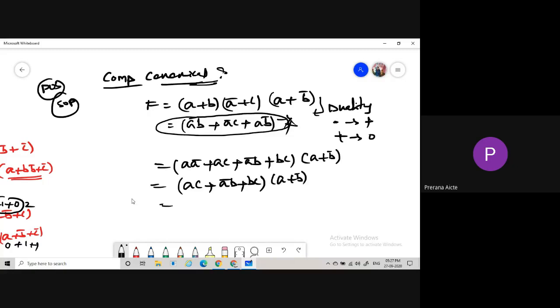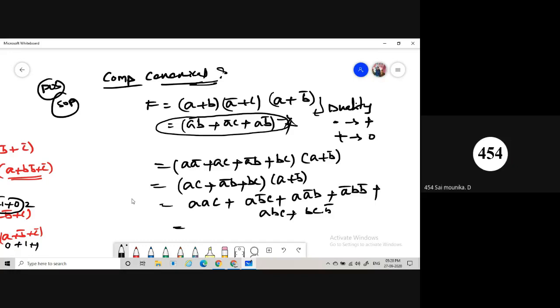If we multiply, we get AC plus AB bar C plus A bar B plus A bar B B bar plus ABC plus BC B bar. AA is nothing but A, so simply AC.